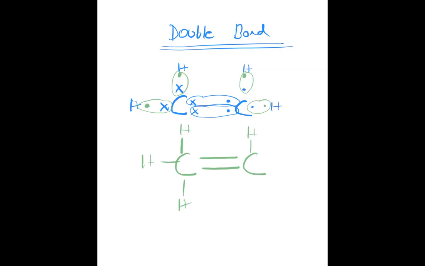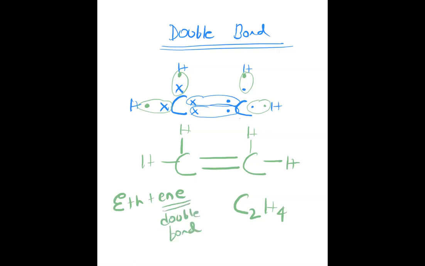So it has got a structure like this. Its molecular formula is C2H4 and it is called ethene. Eth plus ene. Ene is used for double bond. Like before it was ane. Ane was used for single bond. And eth is used for two carbons. So it is called ethene.